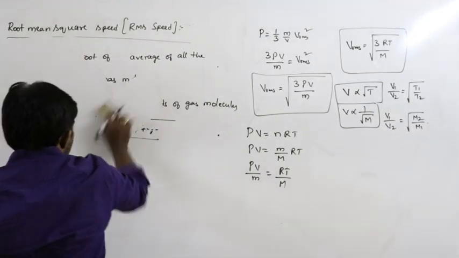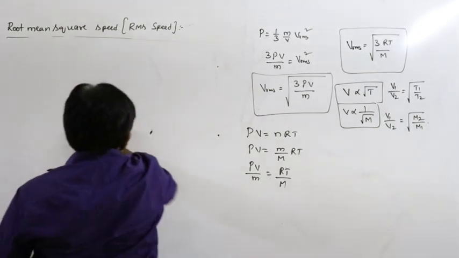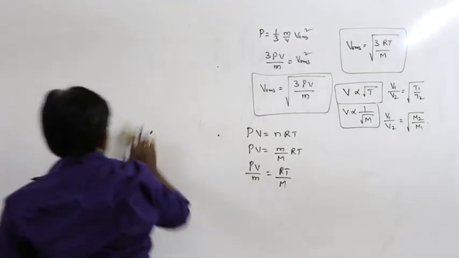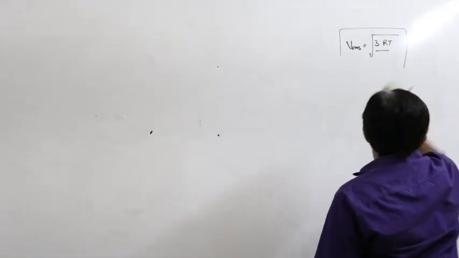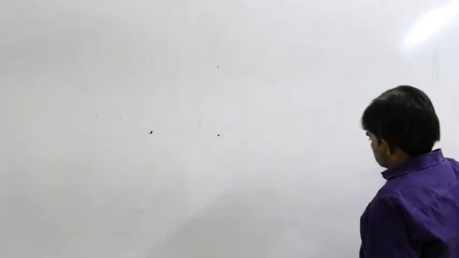Next, most probable speed. What is most probable speed?